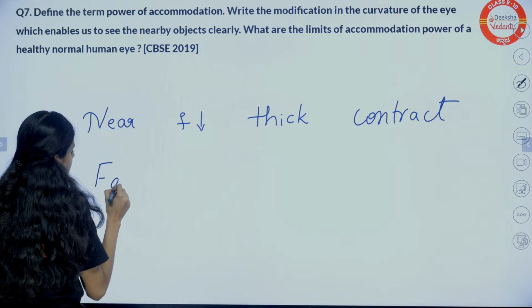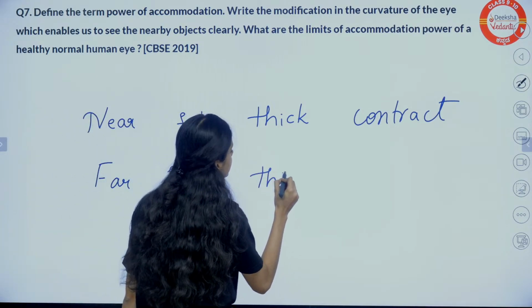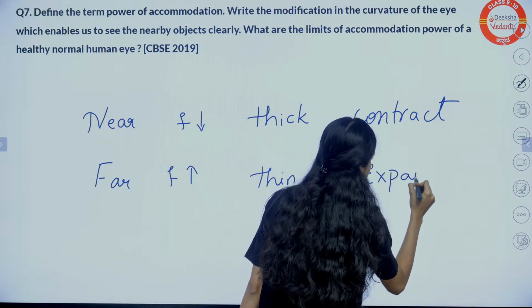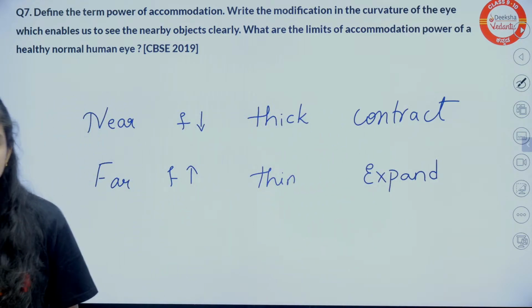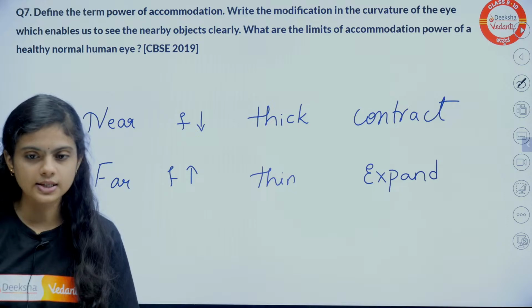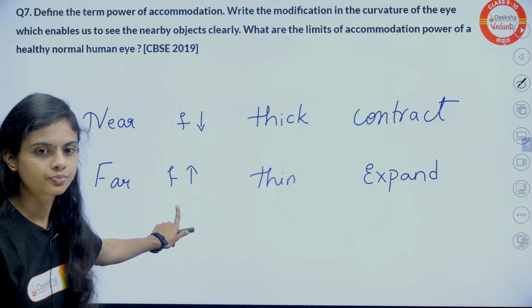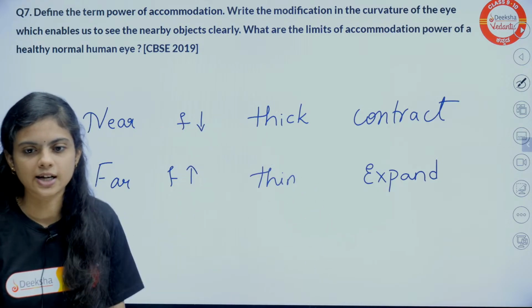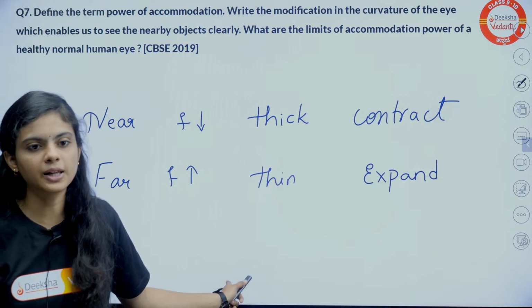When the object is far, focal length is more, the lens is thin, and the ciliary muscles expand. This is what we want to know. Tell me now, can you relate now? Is this right? Clear? Don't go by those big statements, they are just confusing. Simple, clear.